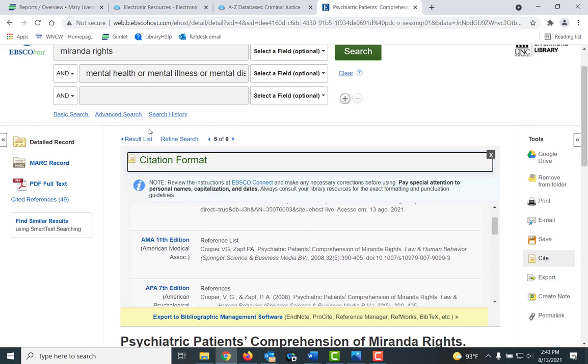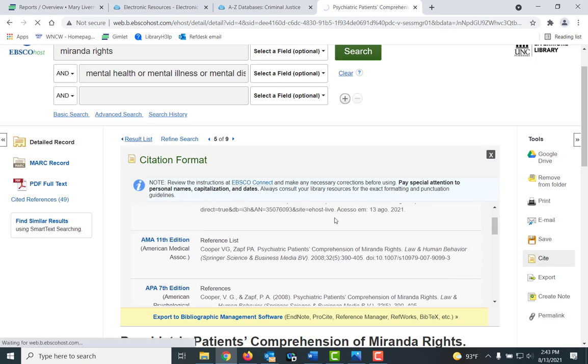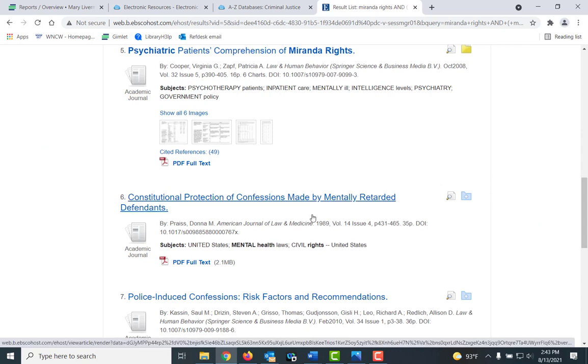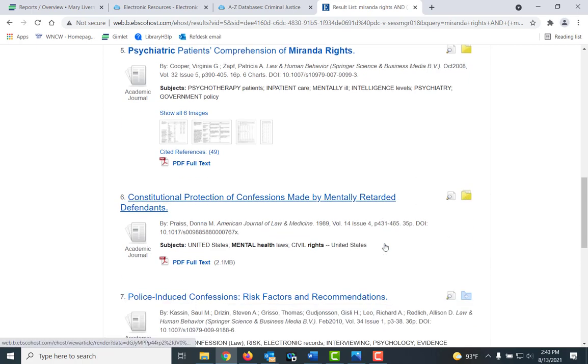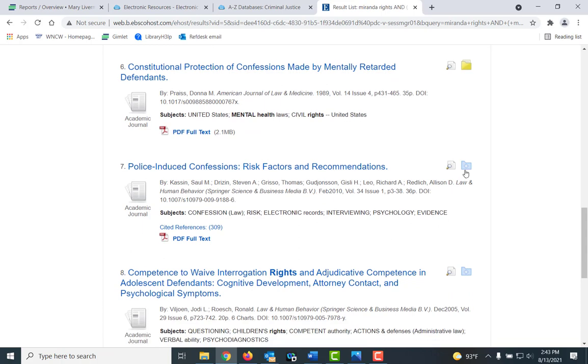Now I can also go back to my results list, and if I wanted to, you see some of these other articles, it turns gold here to signify I've added it to a folder. I can click other items to add them to a folder so I can send them at one time.